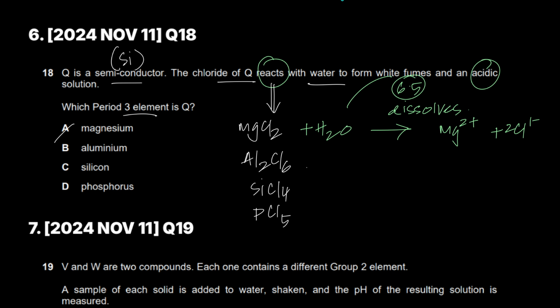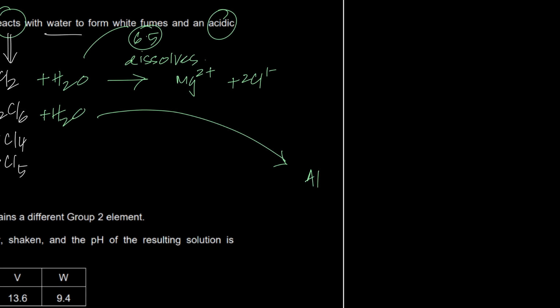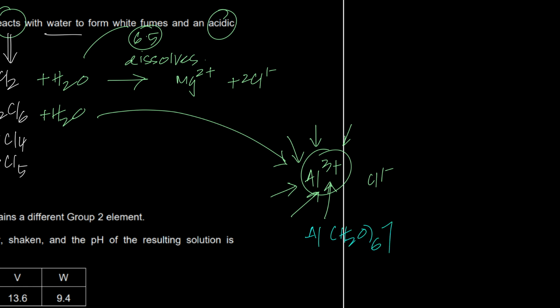Aluminum chloride, when you add it to water, what happens? I've actually taught you the entire mechanism of how it works. When you add aluminum chloride to water, it breaks into aluminum 3+ ion and the chloride 1- ion. This aluminum 3+ ion pulls 6 waters towards itself because again, it's smaller and has a higher charge density. So it is basically Al(H2O)6 with a 3+ charge.